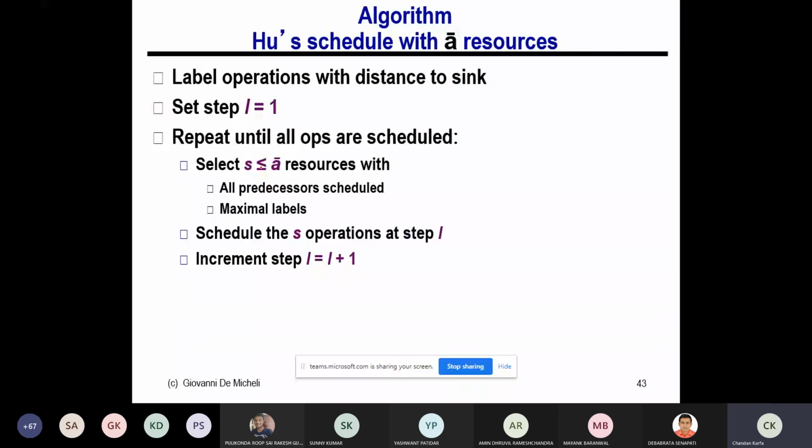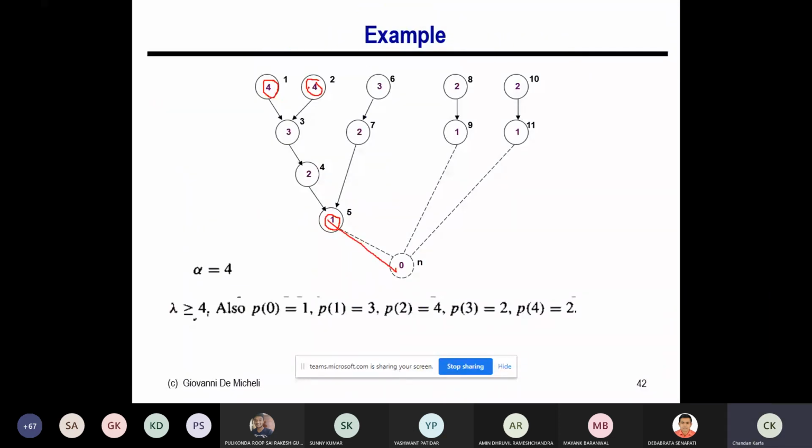So I'm going to select such nodes which have the maximum level. If there are 10 nodes available and 3 resources, I'm going to take those 3 which have the maximum level. So this numbering is actually a priority order. My argument is that if it is a tree, any node has exactly one path to the sink node, so the priority that you assign here is unique or exact, right?